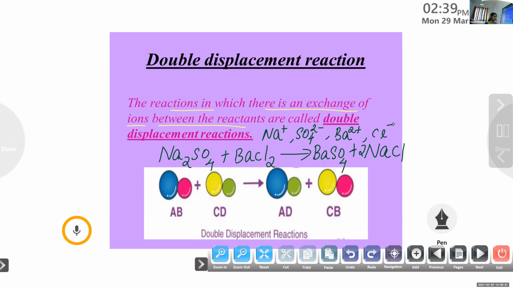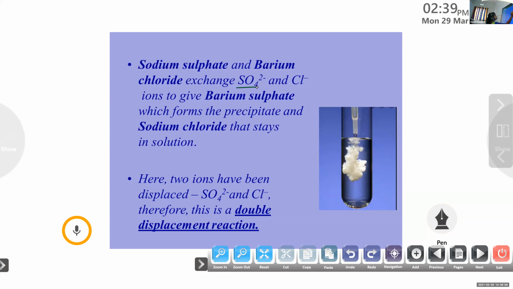Sodium sulfate and barium chloride exchange sulfate and chloride ions to give barium sulfate, which forms the precipitate, and sodium chloride that stays in solution. So this white insoluble substance is barium sulfate. Sodium chloride always dissolves in water, that's why it's in aqueous state. But barium sulfate exists in solid state because it is insoluble in water and acts as a precipitate. Here, two ions have been displaced, that is sulfate and chloride. Therefore, this is a double displacement reaction.